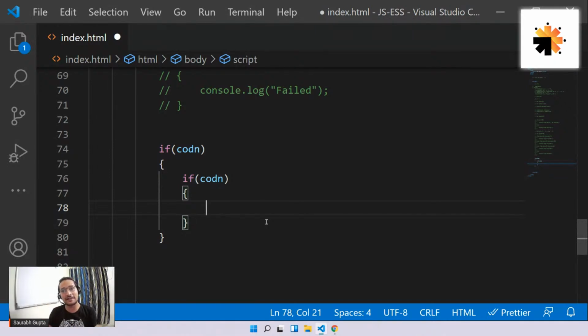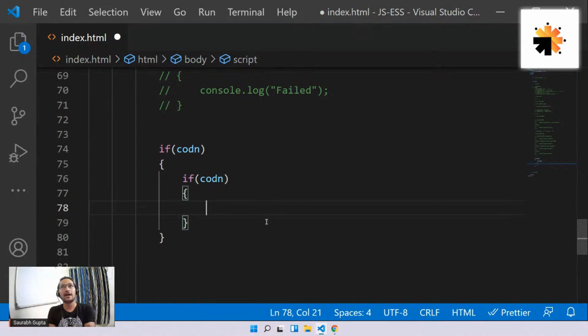But it's simply an if inside if, just like any code inside if. That's all. And you can use it to check levels of condition. Like, okay, fine, if you want to check 3 to 4 conditions one by one, you can use this logic. So first check one condition, then inside check another condition, then inside check another condition. So whenever you want to check condition after condition, if something is true, then I'll check the next one. If something is true, then I'll check the next one.